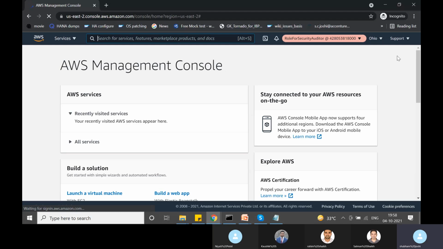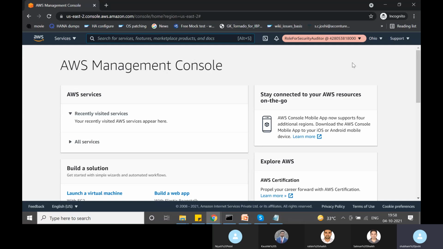So now, yes, Niyati. STS assume role is time based, or do we need to externally remove it once the work is done? No, it automatically expires. Okay, so you have that option to specify for how long the credentials will be valid, right? The default is 1 hour. I will show you where that setting resides.